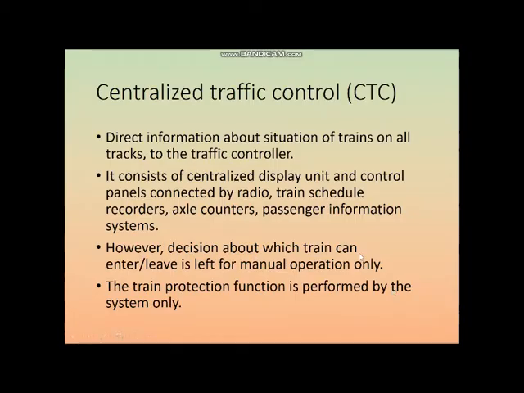So the decision is left to the manual operation. However, the train protection function is performed by the system. This is the main part, that the safety of these trains is ensured if this centralized traffic control system is started. As I've indicated, all these signals are automatically set to red or yellow depending on situations.